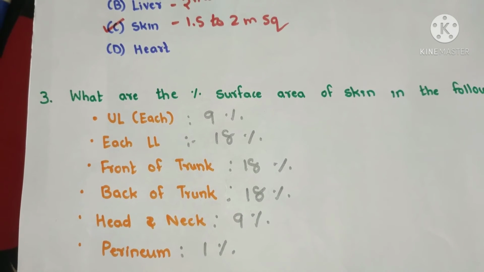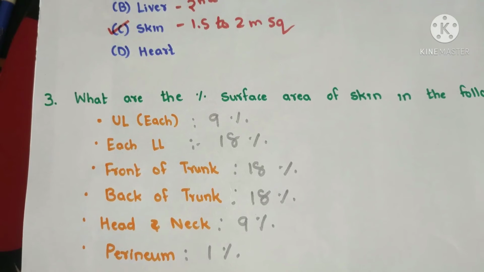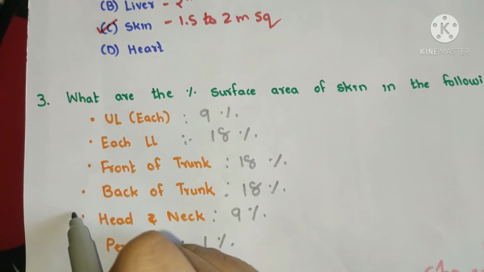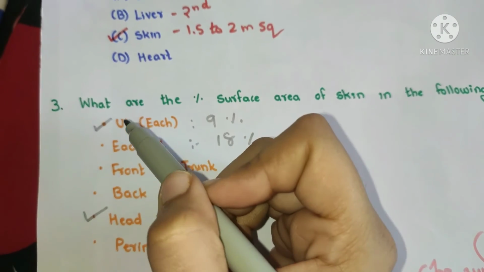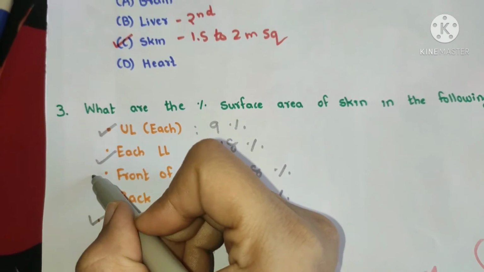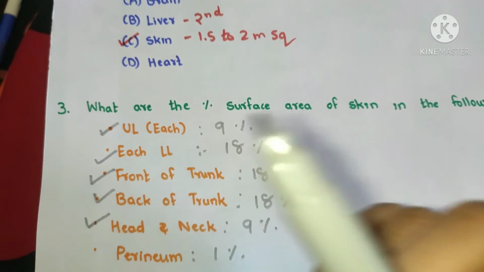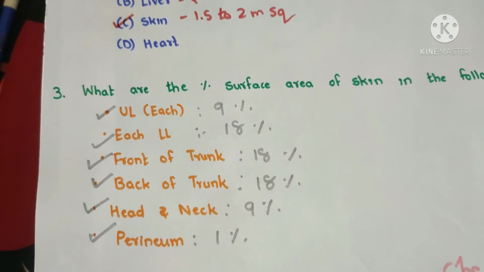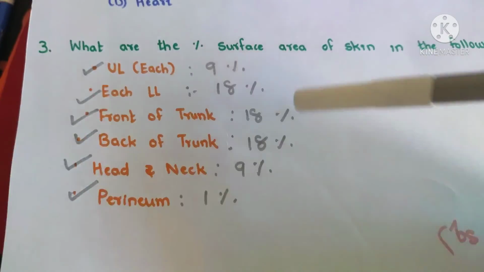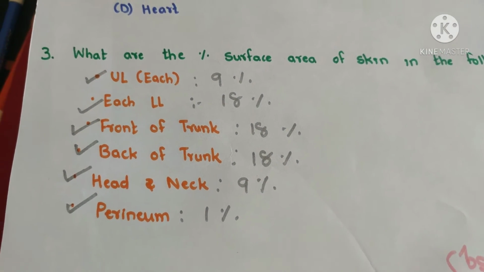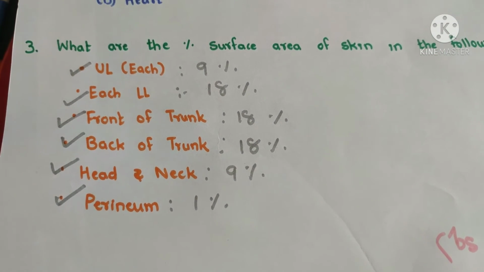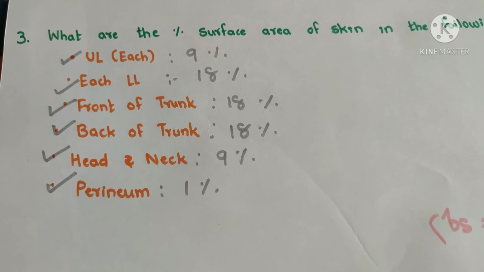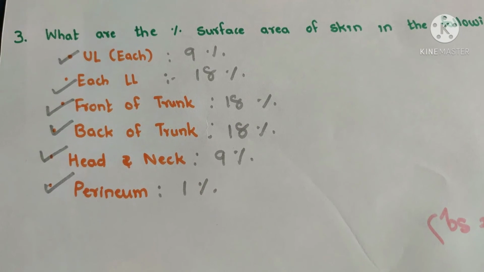So do we see here the rule of 9? Yes, it is applicable. The short part will be of 9%, which includes our head and neck and upper limb. Whereas long part like lower limb, trunk's front part and back part will be of 18% and perineum will include 1%. The knowledge of this percentage distribution of skin is very important for us because when any burns patient will come to us, we will have to see which part of the body is damaged in burn and we can look at the skin damage.